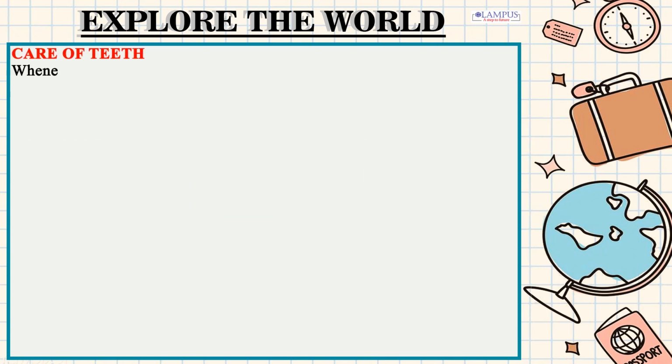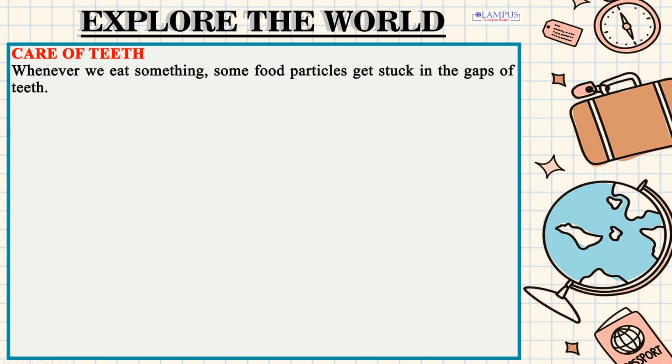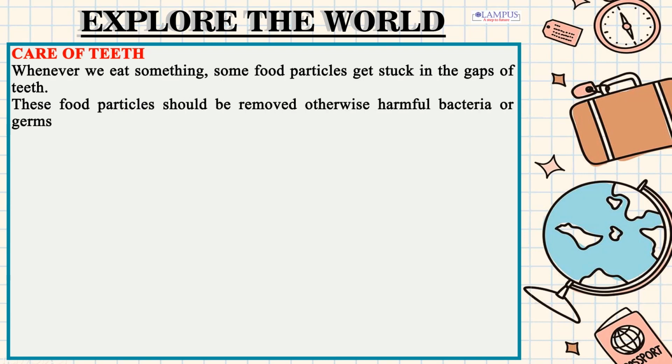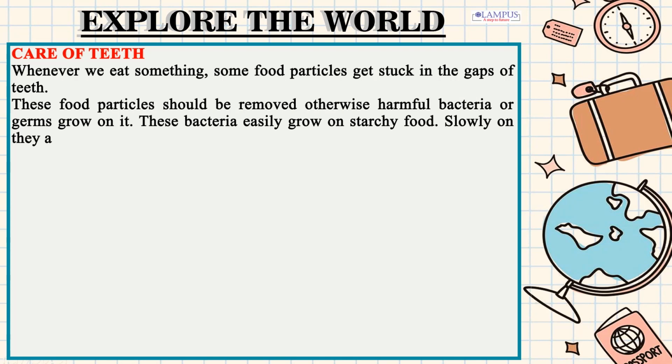Care of teeth. Whenever we eat something, some food particles get stuck in the gaps of teeth. These food particles should be removed, otherwise harmful bacteria or germs grow on them. These bacteria easily grow on starchy food. Slowly they attack the enamel and start making a cavity in the tooth.